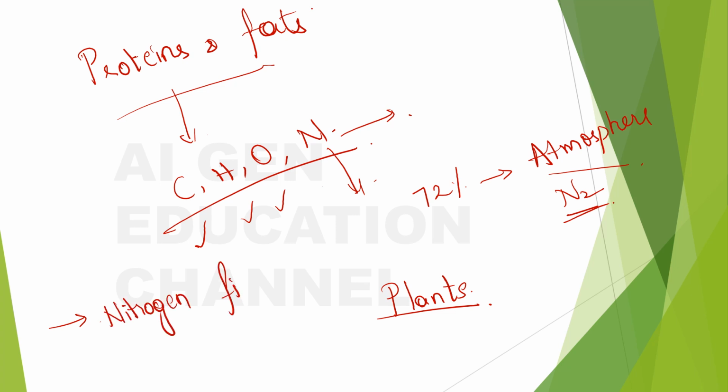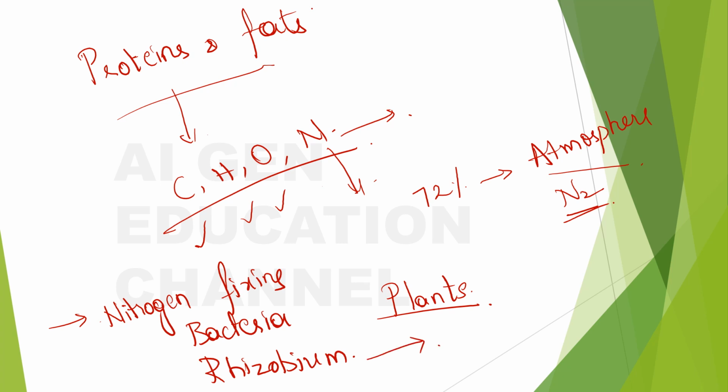What are these called? Nitrogen fixing bacteria. And what is the name of it? Rhizobium. Okay. So this bacteria will help in the fixation of nitrogen, that is, converts the nitrogen in a way that it can be used by the plants. And this cannot be done by every plant. This rhizobium bacteria will be specific to only some plants like the pea plant. I'll give a list of it. What are all the plants that support this rhizobium bacteria?